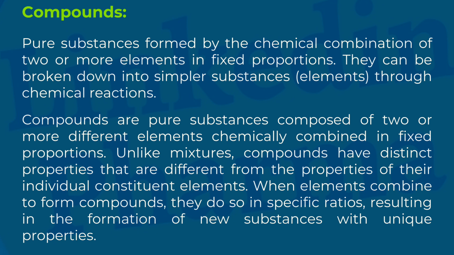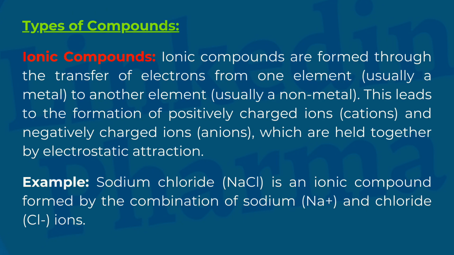When elements combine to form compounds, they do so in specific ratios, resulting in the formation of new substances with unique properties. Types of compounds. Ionic compounds. Ionic compounds are formed through the transfer of electrons from one element, usually a metal, to another element, usually a non-metal. This leads to the formation of positively charged ions, cations, and negatively charged ions, anions, which are held together by electrostatic attraction.